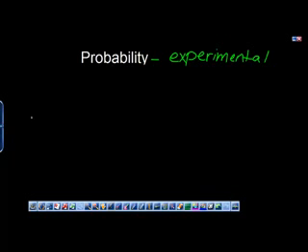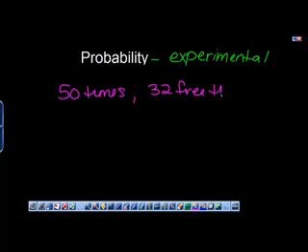Let's talk about a basketball player. A basketball player went to the free throw line 50 times. Of those 50 times, he made 32 free throws. Let's find the experimental probability of the basketball player making a free throw.